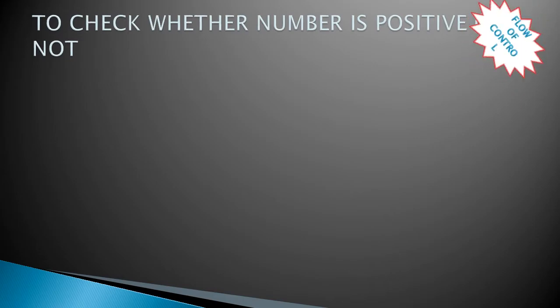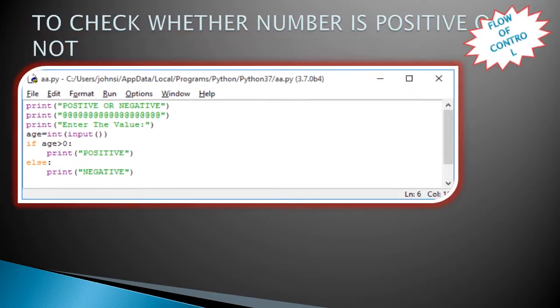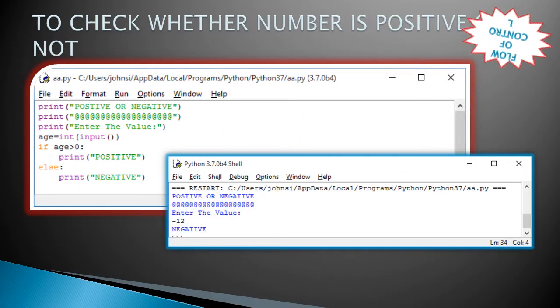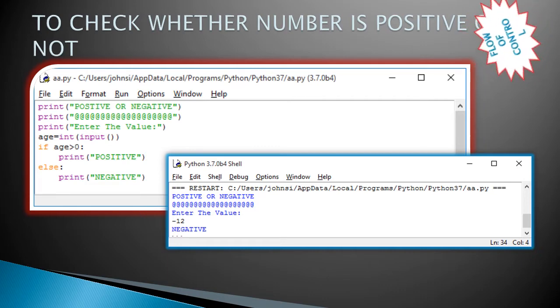Another program: we are checking whether the given number is positive or not using if else. First it prints the heading positive or negative and gets the entered value. The value is assigned to a variable and it is compared with 0. If it is greater than 0, it's positive, else it's negative. At runtime I give the value minus 12. Minus 12 is not greater than 0, so the else part is executed, and the output negative is printed.